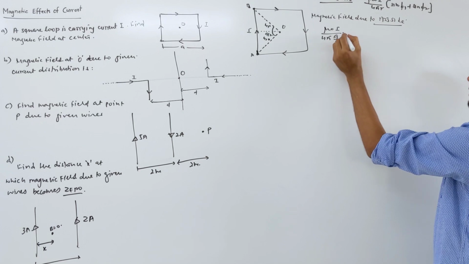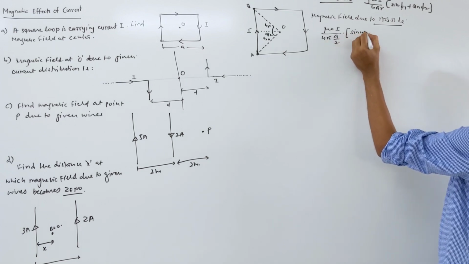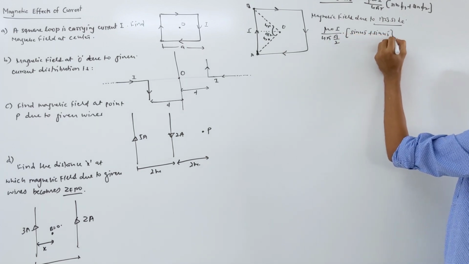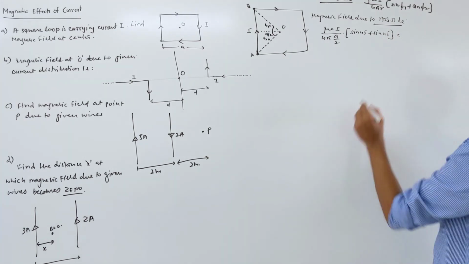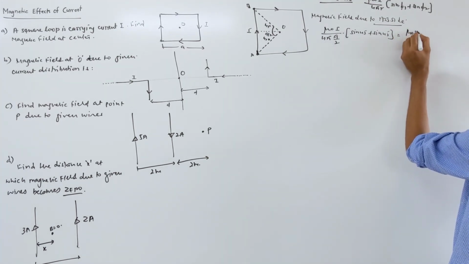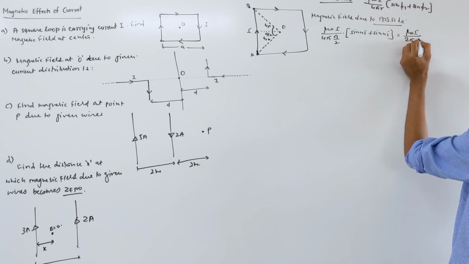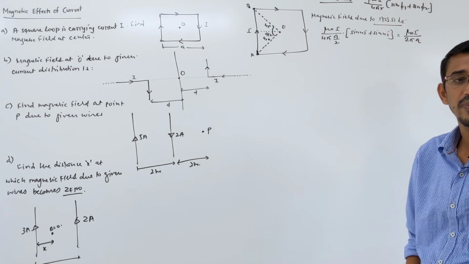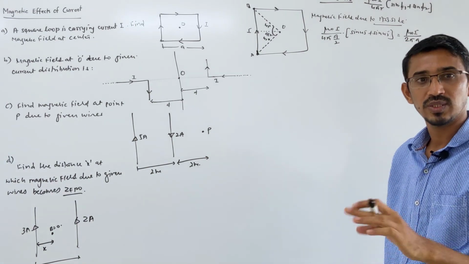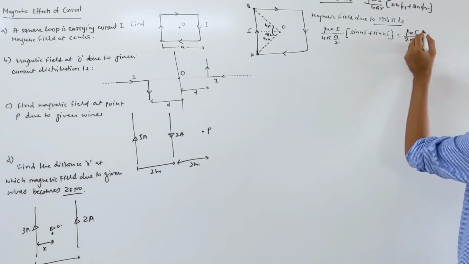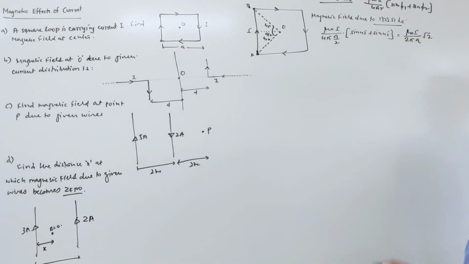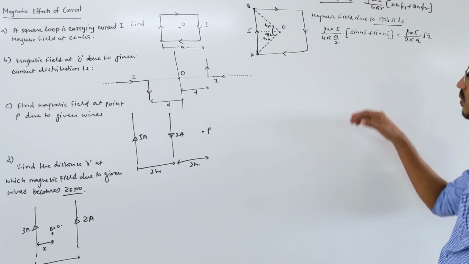So it's a by 2 into sine 45 plus sine 45. So how much will this answer become? Mu naught I upon 2 pi a. Sine 45 means 1 by root 2 plus 1 by root 2. That becomes 2 by root 2, or simply root 2. Correct?